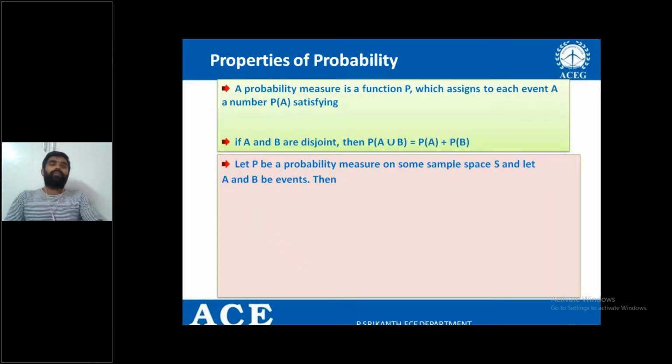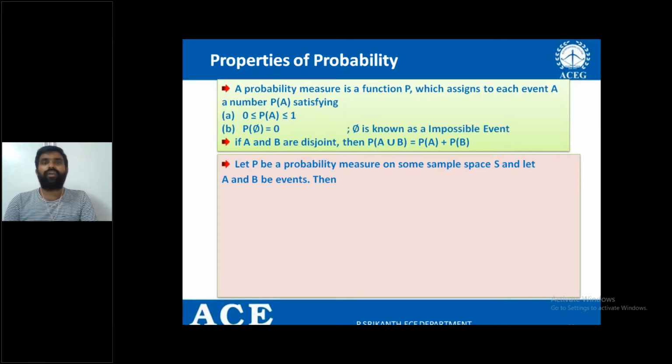Right? So let us come to some properties of probability. First, a probability measure is a function P which assigns to each event A a number P of A satisfying the following. The first property is that P of A must lie between 0 and 1. The probability cannot exceed a value of 1 and cannot be a negative value. Therefore, it will always be between 0 and 1. That's the first property that should be satisfied.